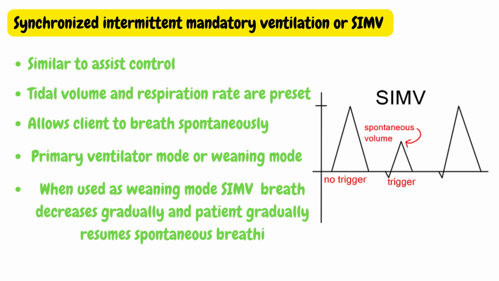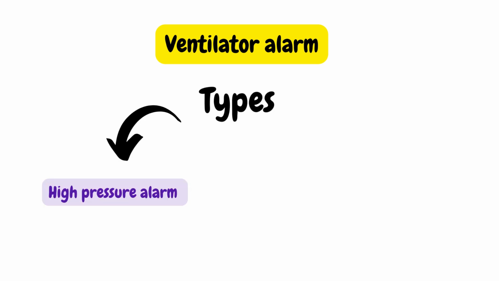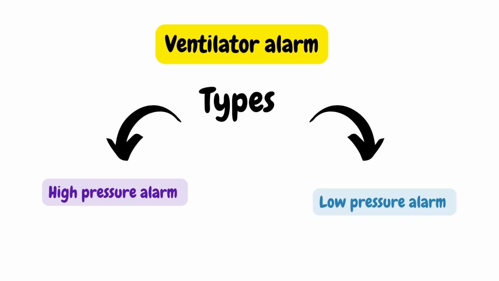You may have heard ventilator alarms many times. Using alarms on the ventilator will make sure that the pressures and volume stay in safe ranges. There are 2 types of ventilator alarm: high pressure alarm and low pressure alarm. Firstly, let's see causes of high pressure alarm.